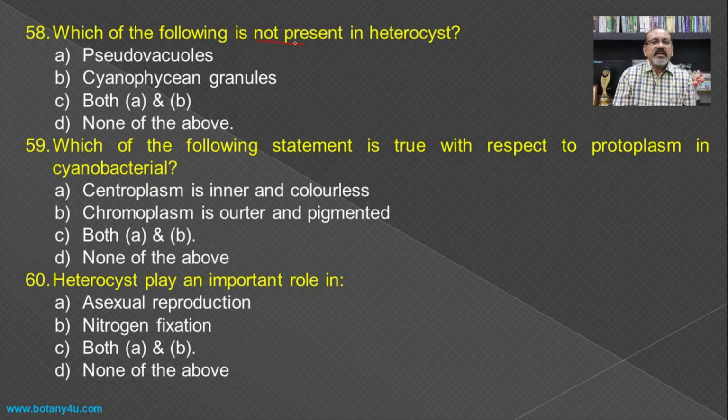Then which of the following is not present in the heterocyst? It is pseudovacuoles, then cyanophycean granules, both, and none of the above. If you see the structure of the heterocyst, there is a presence of pseudovacuoles as well as cyanophycean granules as stored food material, and hence both A and B become the answer for this question.